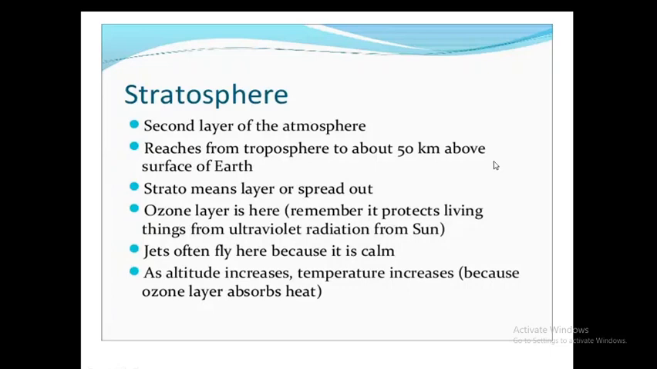Now another atmospheric layer, stratosphere. Stratosphere is the second layer of the atmosphere. It reaches from troposphere to about 50 km above surface of Earth. Strato means layers spread out. Ozone layer is here, that means ozone layer is in the stratosphere.